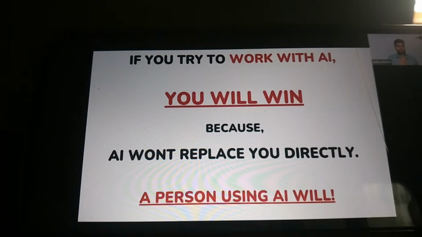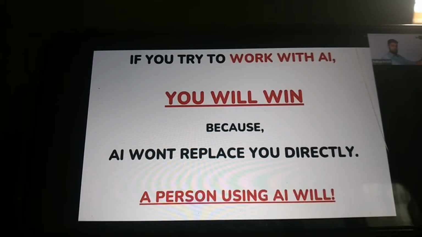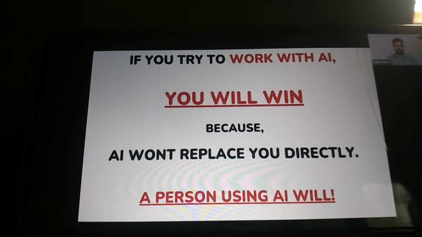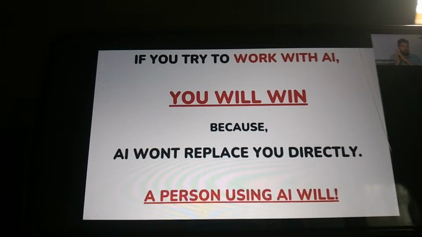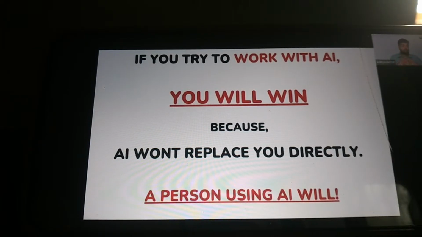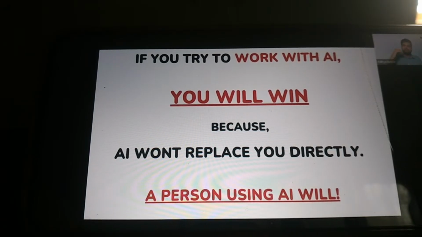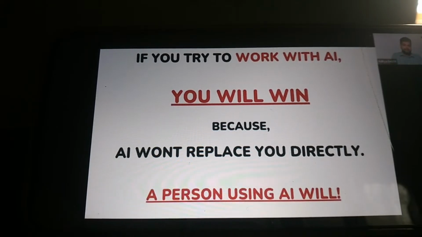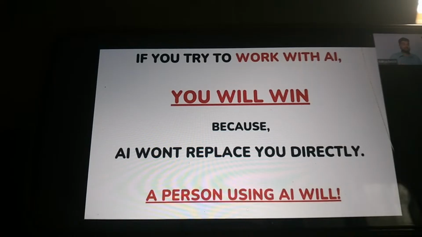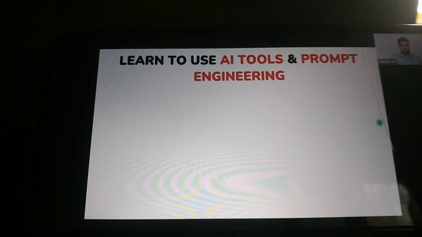If you are a UX designer using AI, you'll be able to produce 10 times more output. So your boss is going to fire the rest of the 10 people, and you are going to get that 80, 90, 100% salary hike, right? If you are a software developer, you can easily code as much as 4-5 people. If you are a legal professional, you will be able to do 10 times more work. Each and every professional, business owner, and student can easily do as much as 5 or 10 people. They are getting aggressive salary hikes and aggressive promotions in 2025, right?